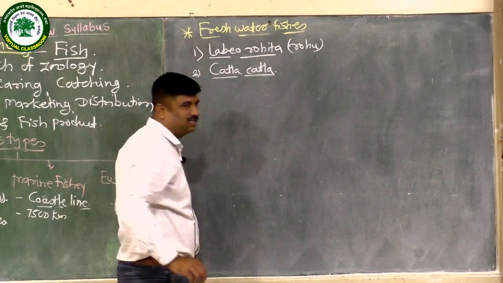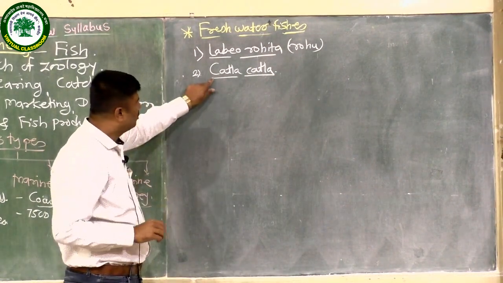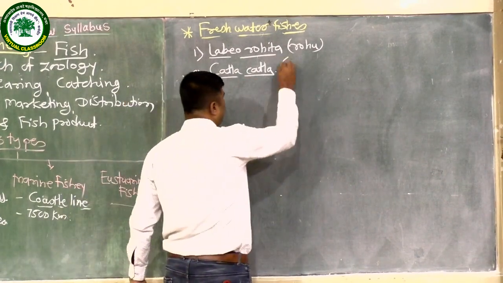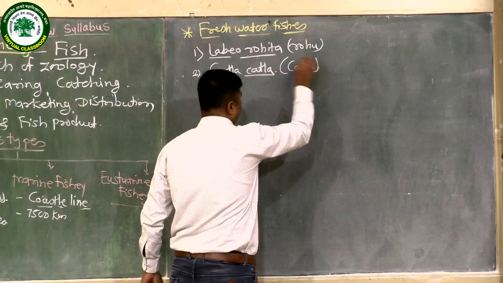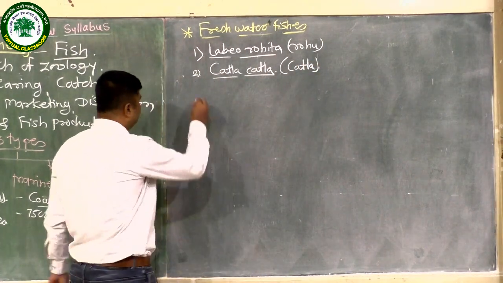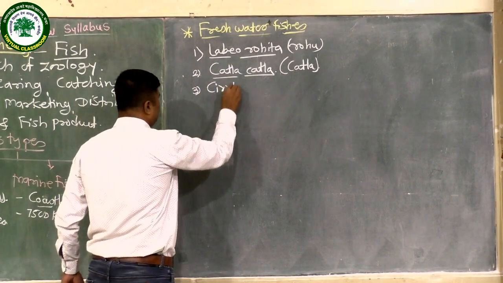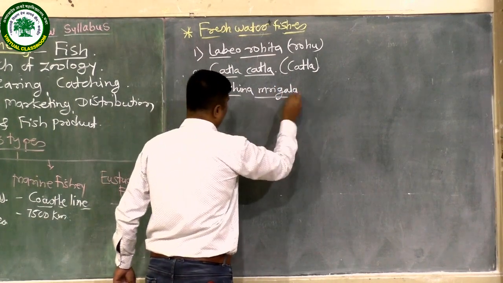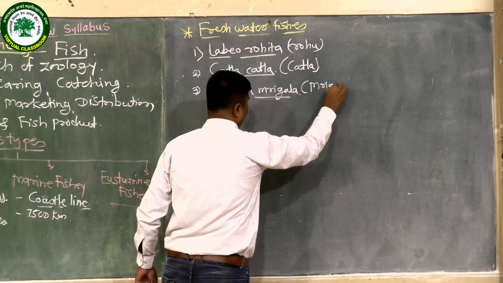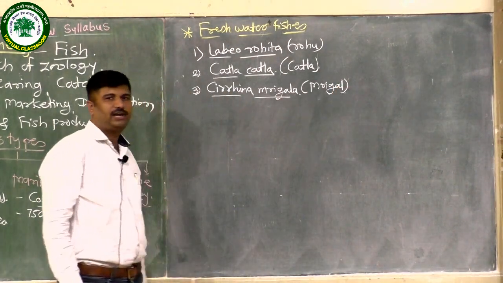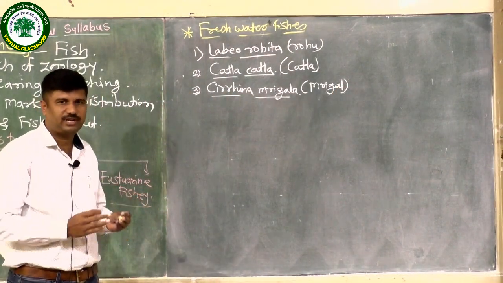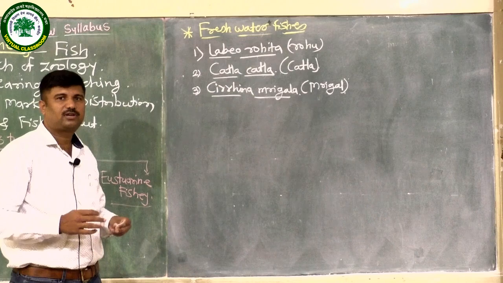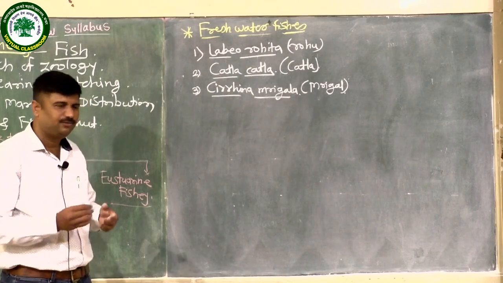The genus and species name is the same. The genus name starts with a capital C, but the species name always starts with a small c, and the common name is also katla. Then the third variety is Cirrhinus mrigala, meaning mrigal fish. These are the three varieties, and there are many other general varieties which are regularly used in our domestic market. But these three are used for commercial, large scale production of fishes.